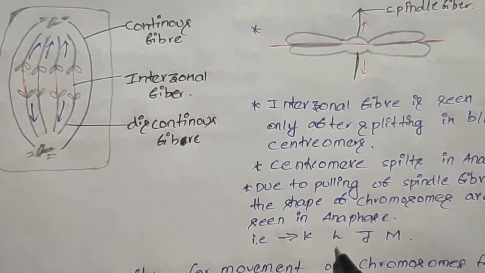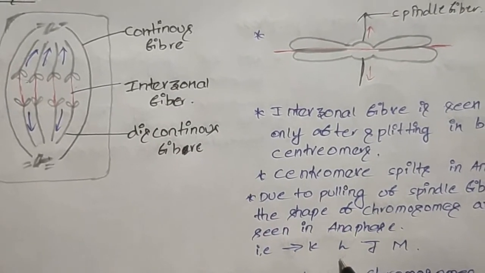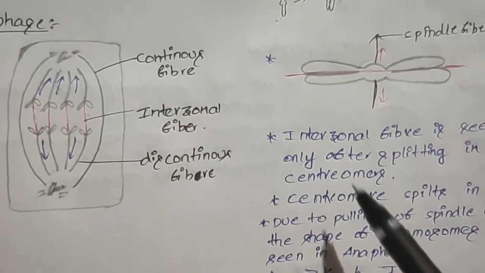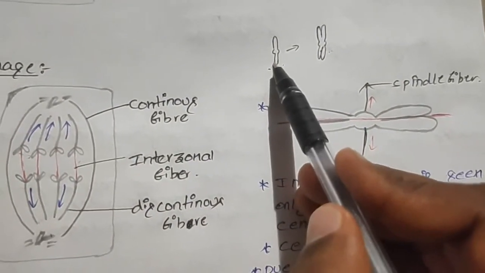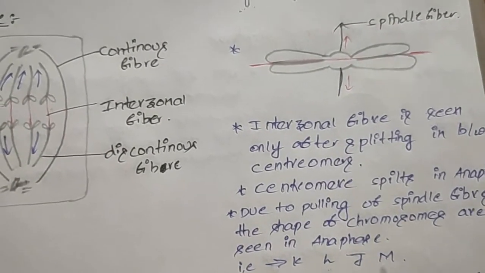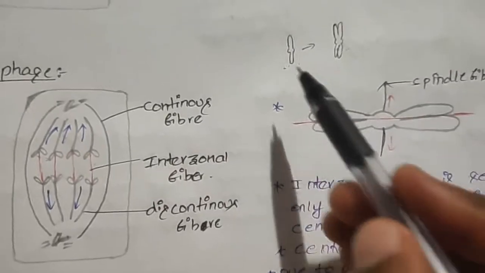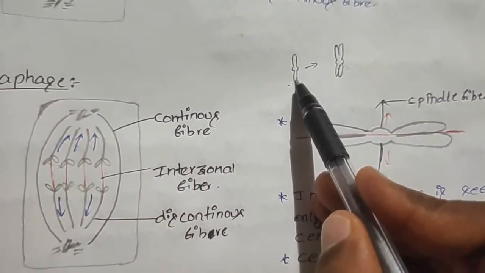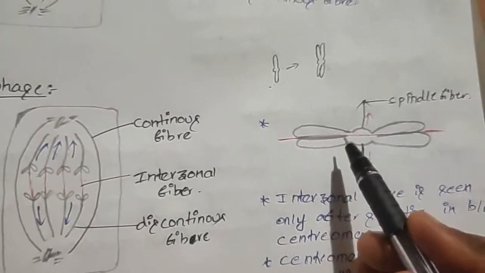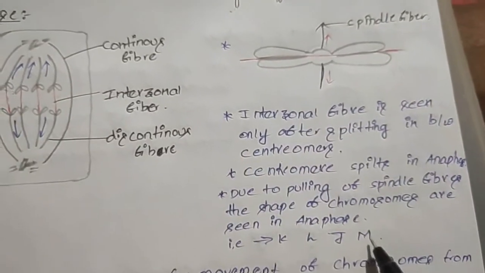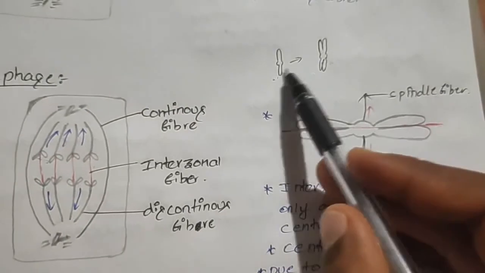The L shape is the submetacentric, in which one arm is somewhat short and the other somewhat long. The J shape is the acrocentric, in which one arm is completely short and the other completely long. And the M shape is the telocentric, where only one arm is seen.